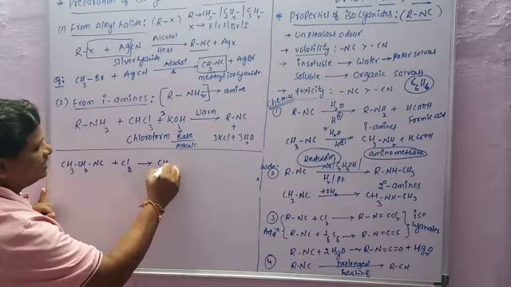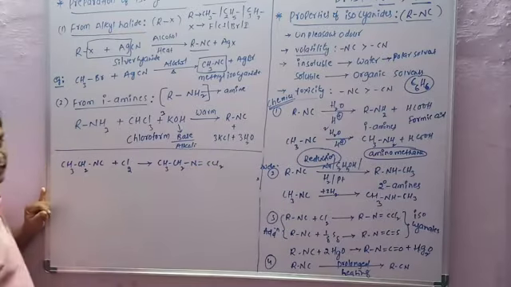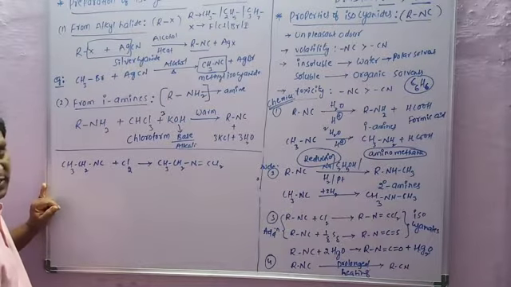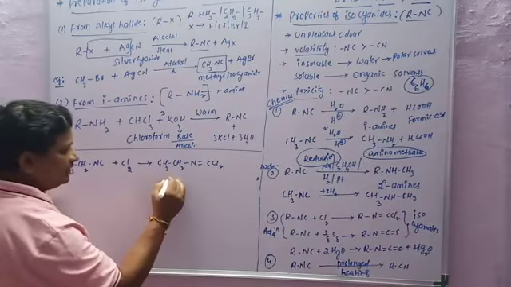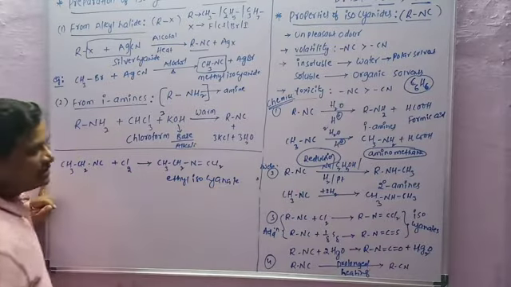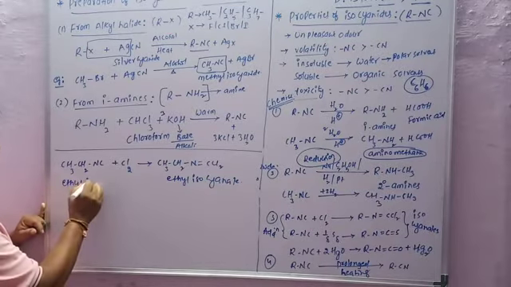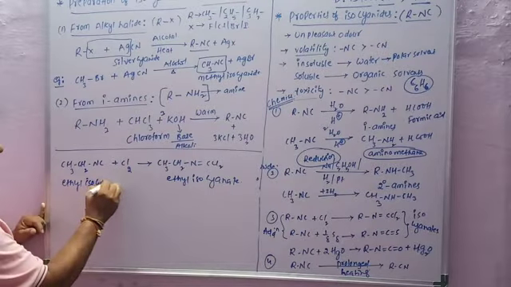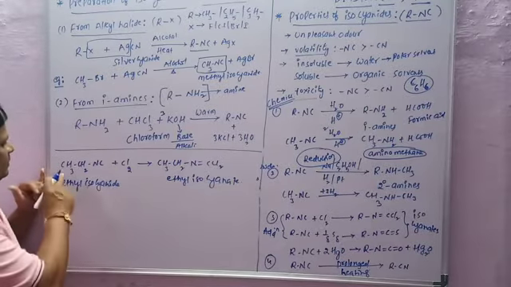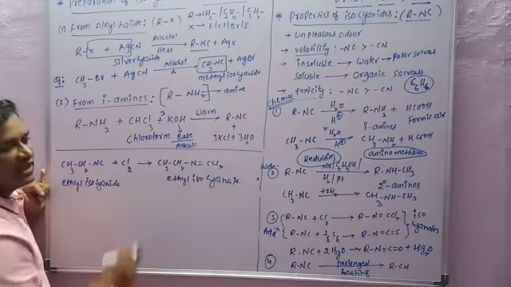It gives CH3CH2N=CCl2. So ethyl isocyanide on addition with chlorine gives this dichloride compound.